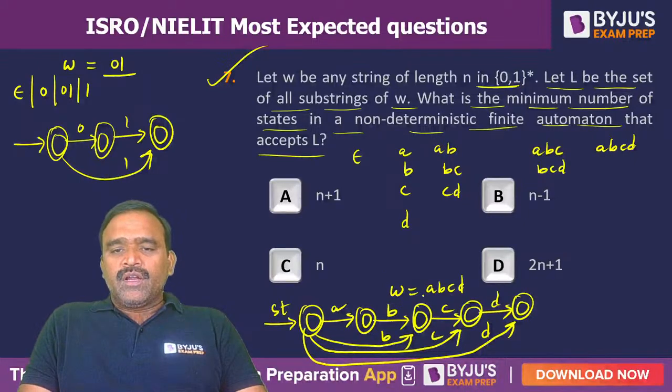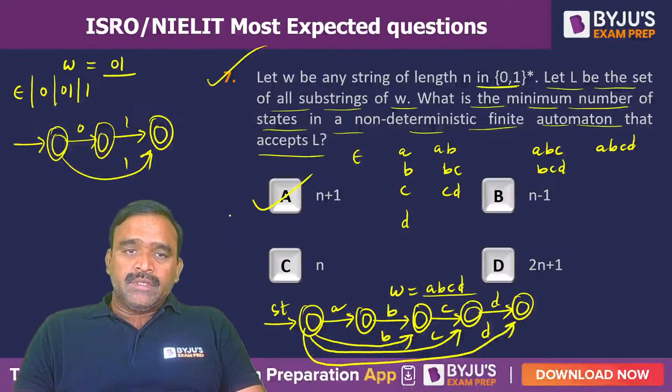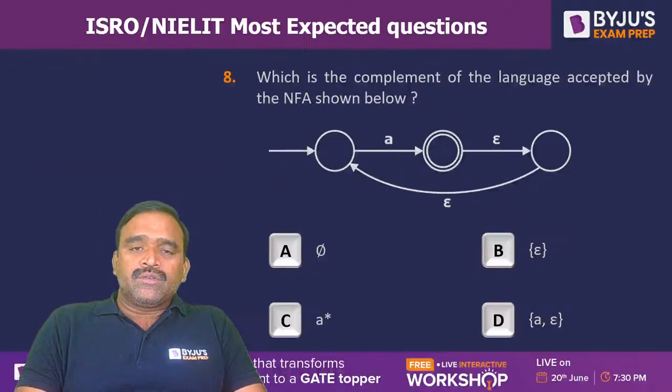For a length 4, we got 5 states. So it is n plus 1. Option A is the right option. Is it clear? Now let's move on to the next question. Question number 8.